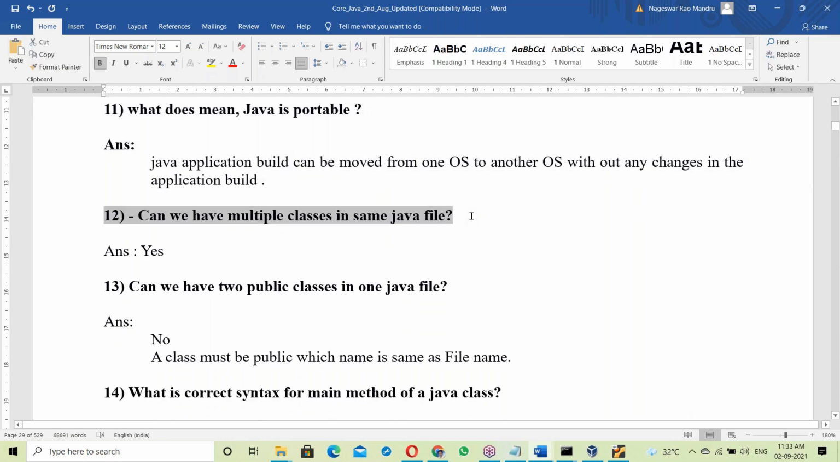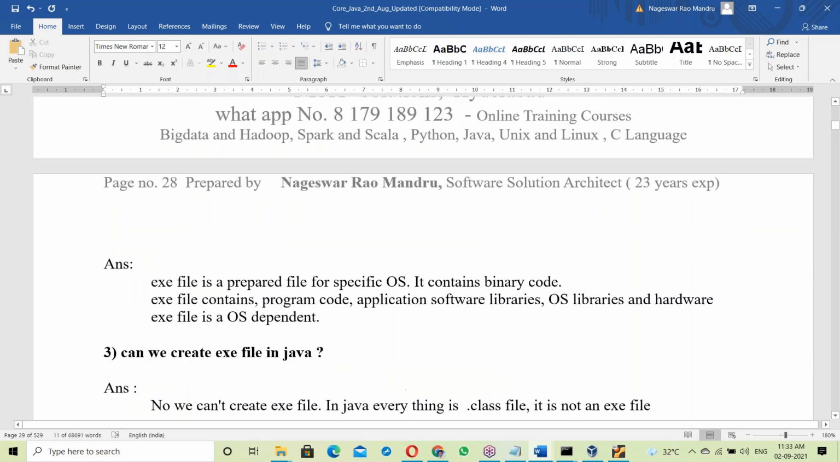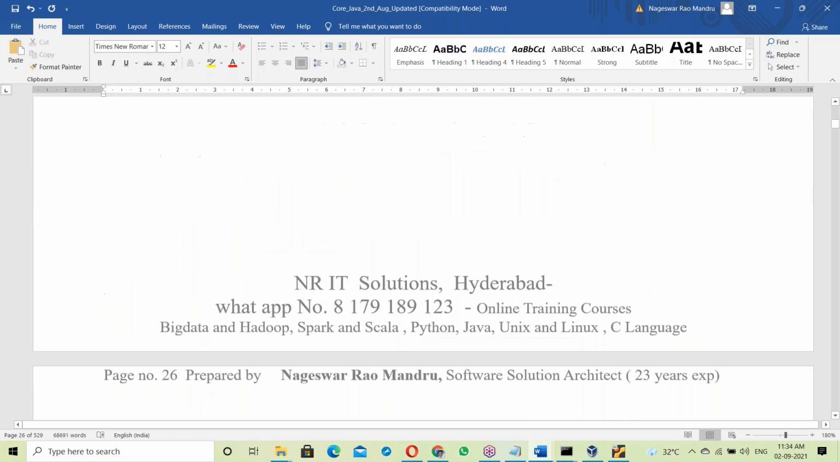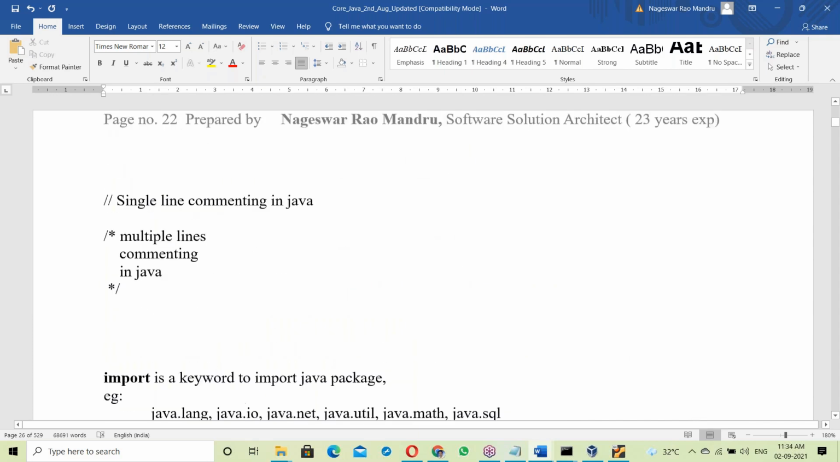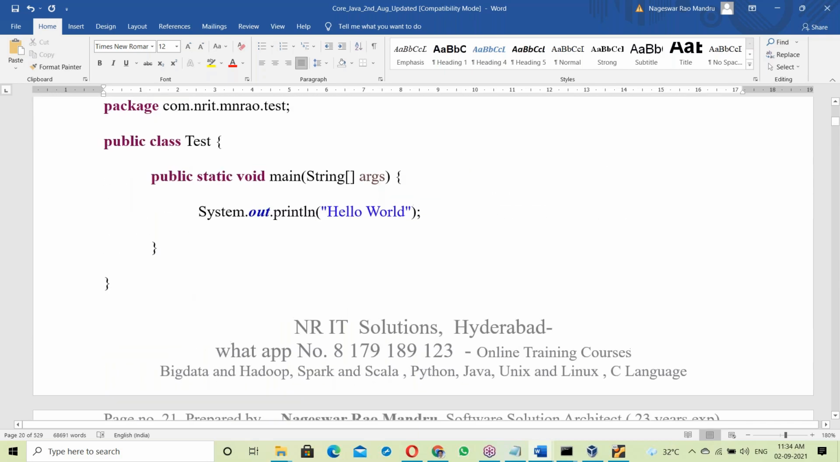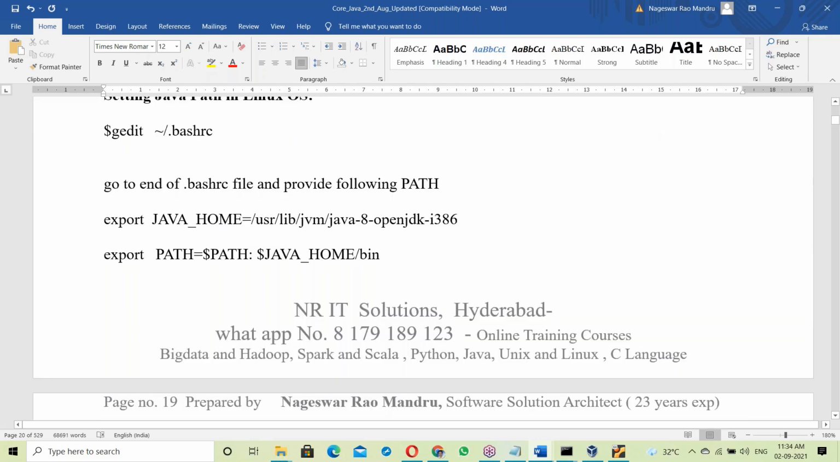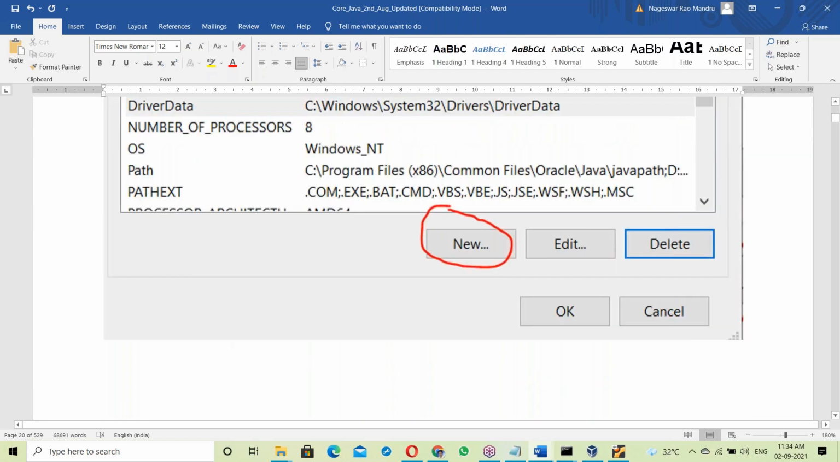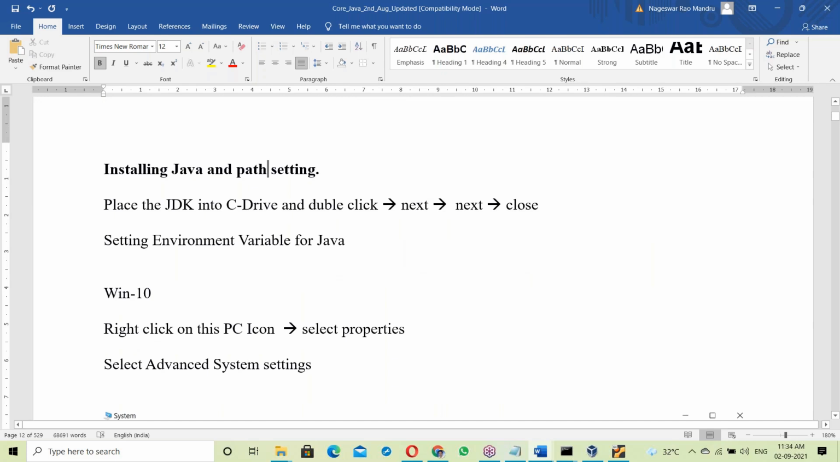Can we have multiple classes in the same Java file? That is tomorrow's topic. Like this, for every topic interview questions are prepared. The next topic, data types and operators, also has interview questions prepared. More than 500 questions I have prepared in the documents. Just follow the document here. Running notes is not necessary. Tomorrow's topic is Java installation: how to install Java, path setting, and Eclipse installation.